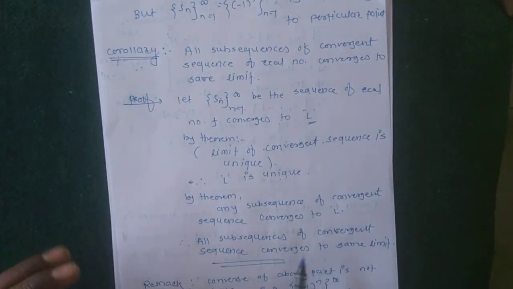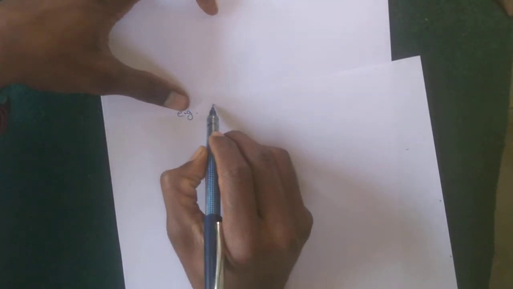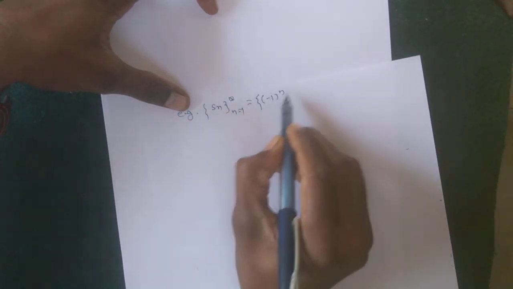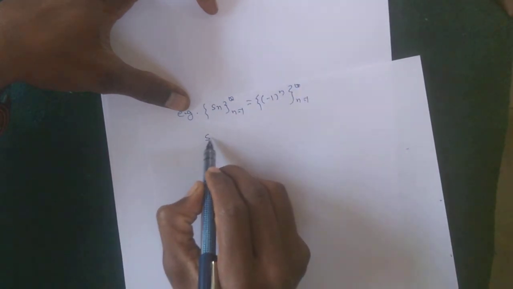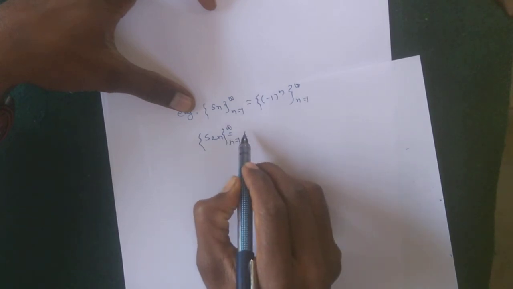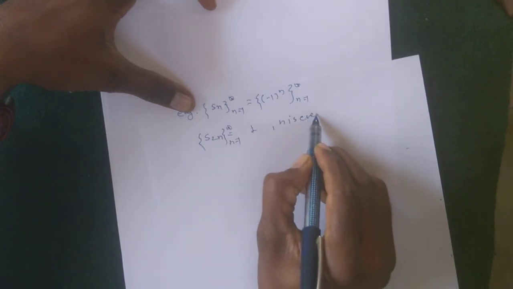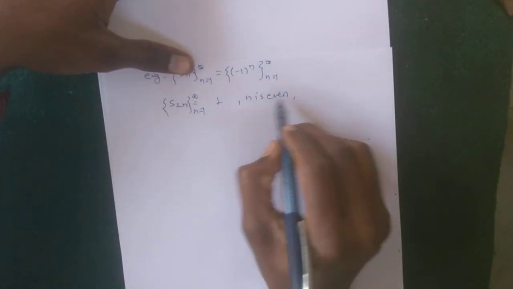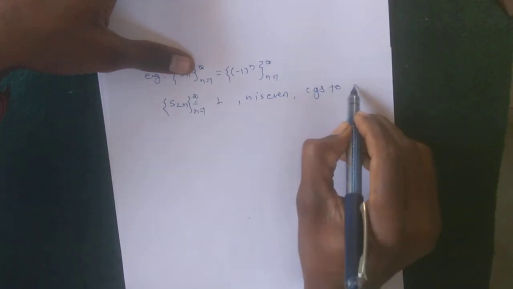For this, a counterexample is also the sequence Sn = (-1)^n. The subsequence S2n equals 1 when n is even, which contains all elements 1, and this converges to 1.